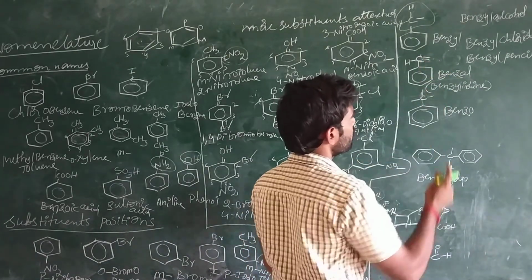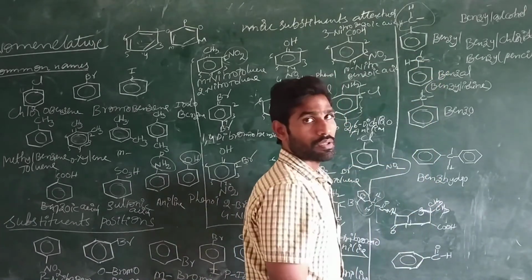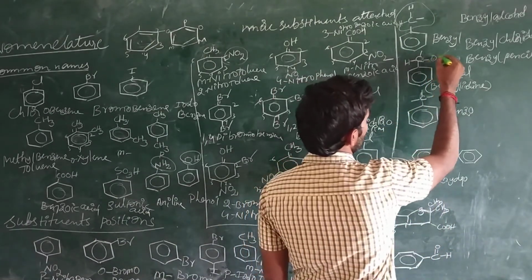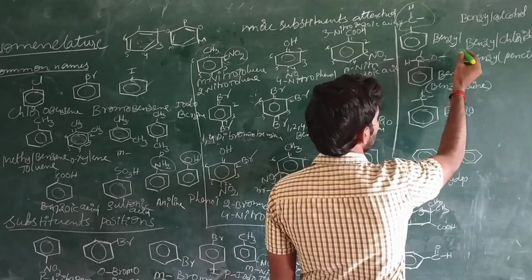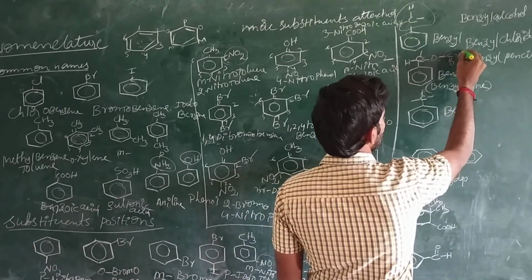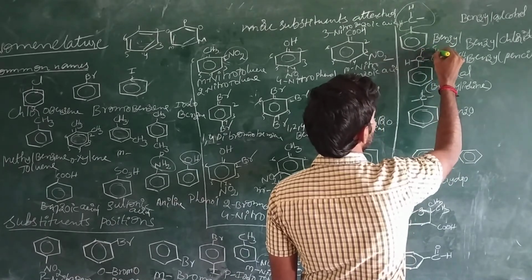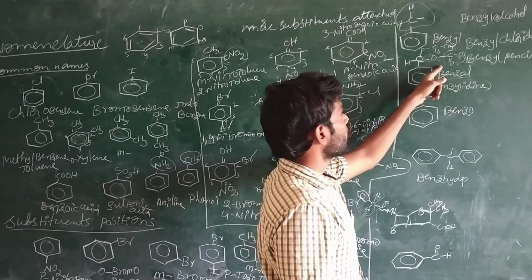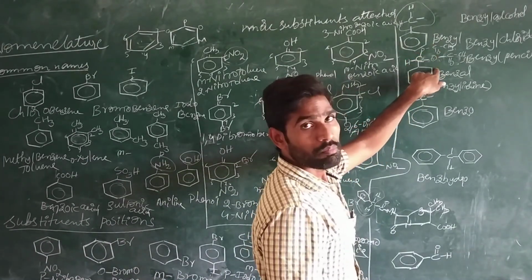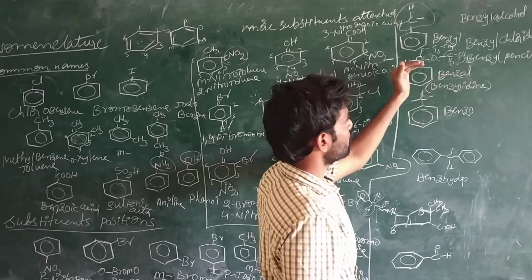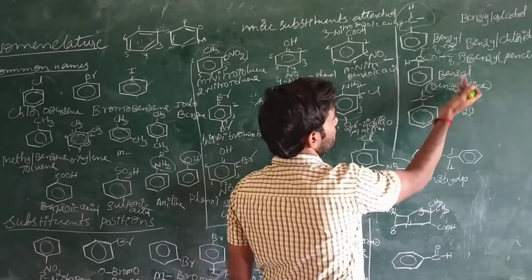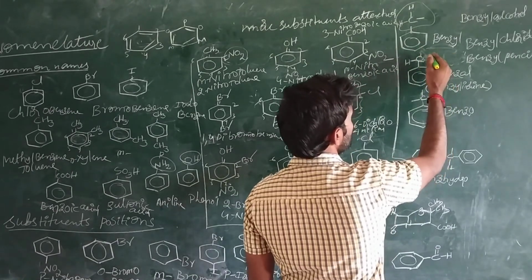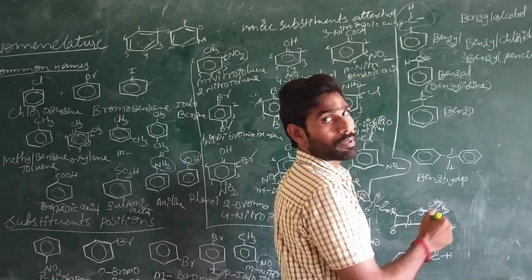So either it will be present like that, or otherwise it will be benzylidene diacetate. Benzylidene diacetate. OC double bond O, OC double bond OCH3, OC double bond OCH3. This one is benzylidene diacetate. Either we can write benzylidene or benzal. For example, benzal, that is benzaldehyde, C double bond OH. Otherwise, benzylidene diacetate. So this one may be present like that in the presence of double bond or